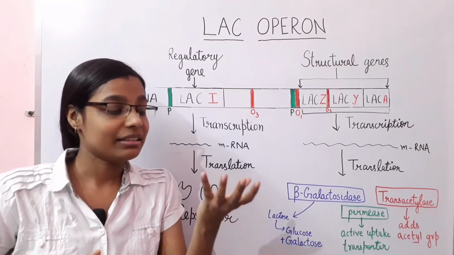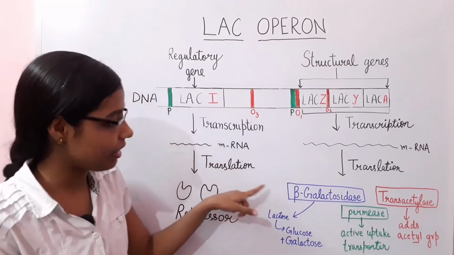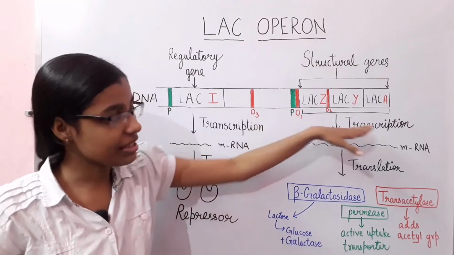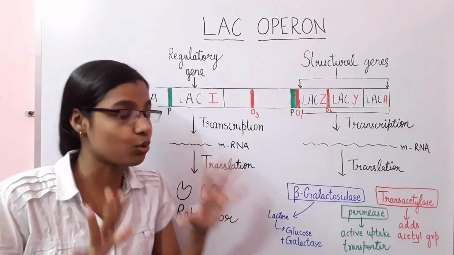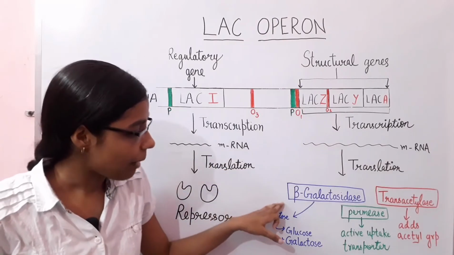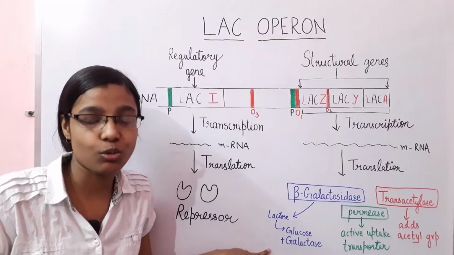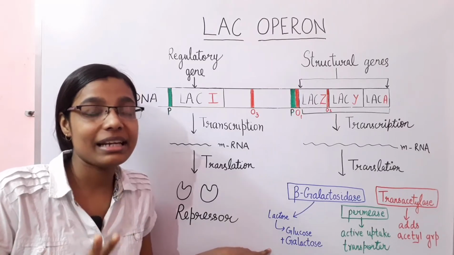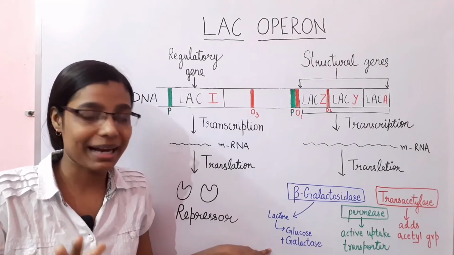So when there is presence of lactose within the medium, what is happening here? These genes undergo transcription and translation in the presence of lactose, and the beta galactosidase here is used for the hydrolysis of lactose into glucose and galactose, which will ultimately be used as a source of energy for the growth of E. coli bacteria.